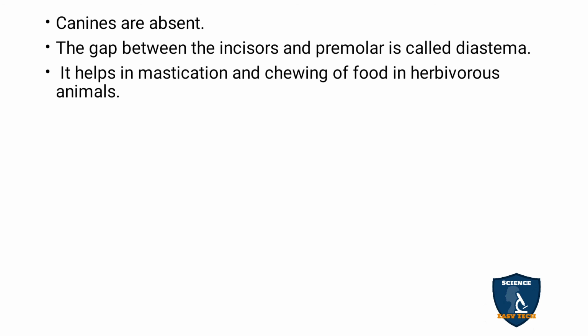It helps in mastication and chewing of food in herbivorous animals. For chewing and grinding it is used.